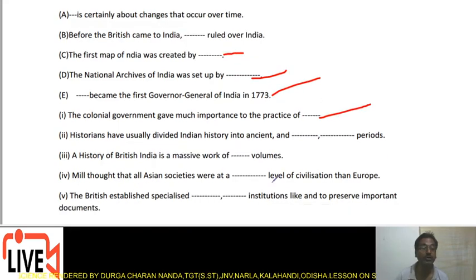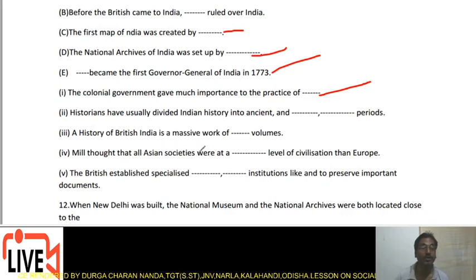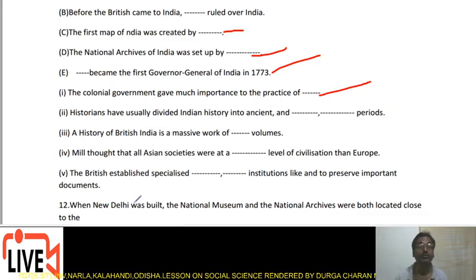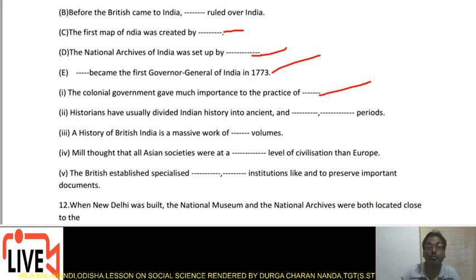How many volumes? Mill thought that all Asian societies are at a dash level of civilization than Europe. The British established specialized dash institutions like and to preserve important official documents. So 10 seconds have been given to you. You get prepared. Then we shall go to the right answer.